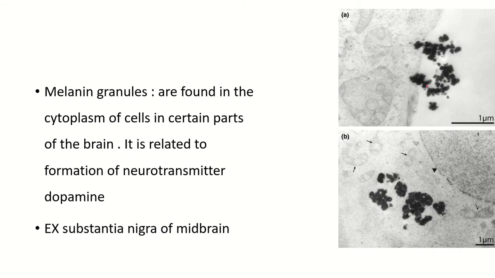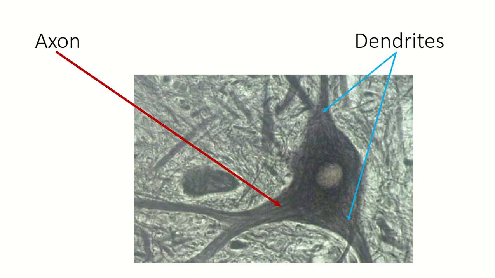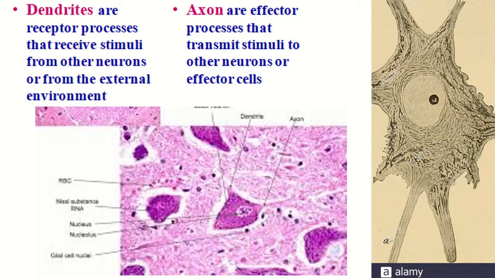Neuromelanin granules are found in the cytoplasm of cells in certain parts of the brain. It is related to the formation of the neurotransmitter dopamine. Example: substantia nigra of the midbrain. Axon and dendrites: dendrites are receptor processes that receive stimuli from other neurons or from the external environment. Axons are effector processes that transmit stimuli to another neuron or effector cell.